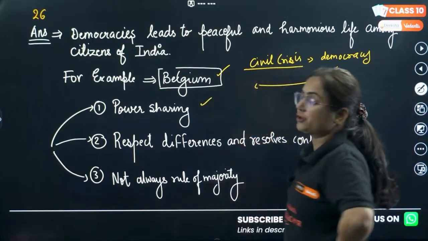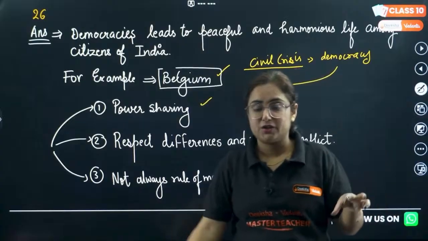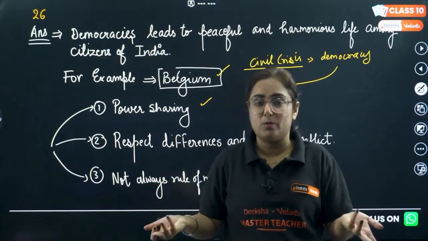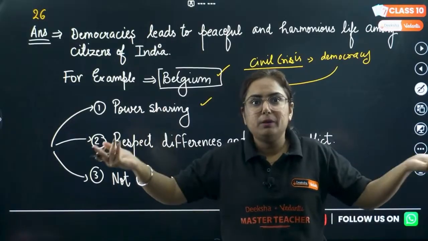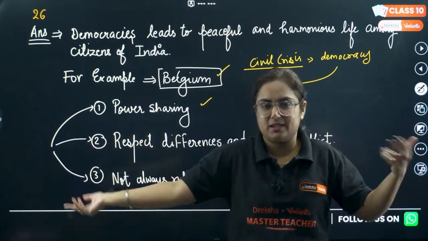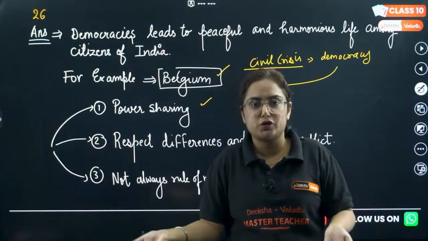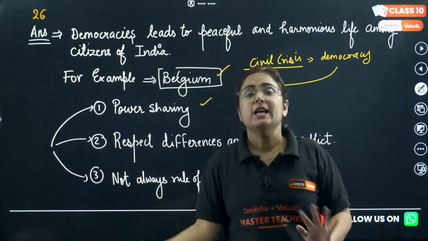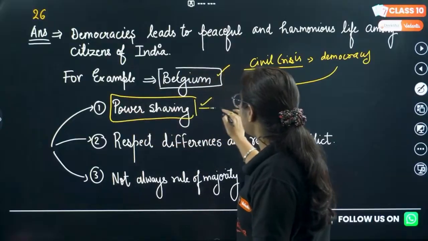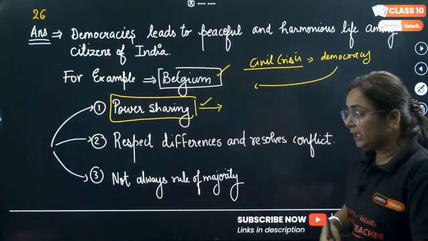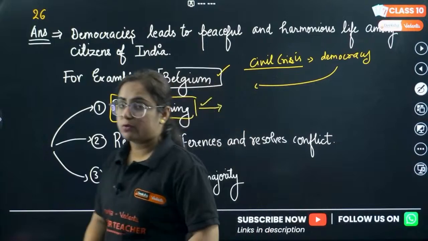Power sharing. If the Dutch and French people had not done the power sharing in a very good manner, they might be fighting like Sri Lanka did, as they didn't allow power sharing with the Tamilians, right? So yes, power sharing is a very fundamental aspect of democracy,